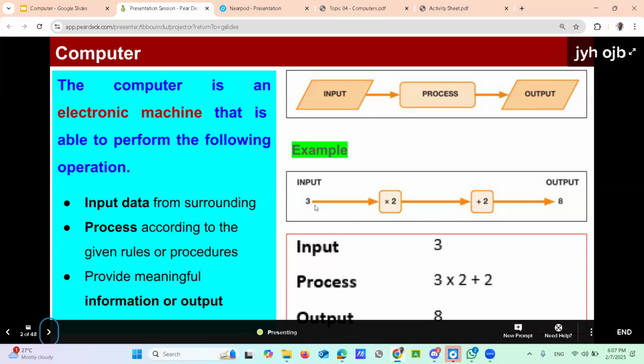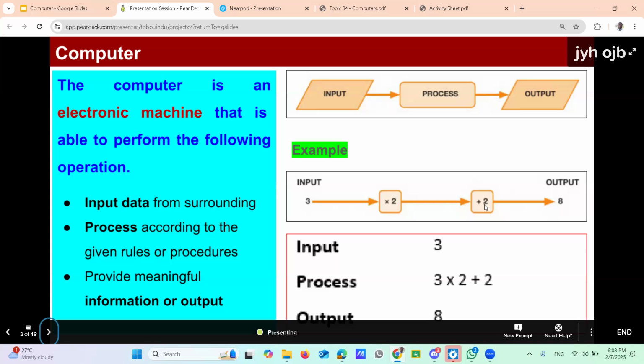They are going to input the 3 here. Once you input this 3 into the machine, then processing happens. There are two processing steps here. One is multiply by 2. Then after multiplying by 2, you should add 2. So 3 times 2 means 6. The process is available below that.